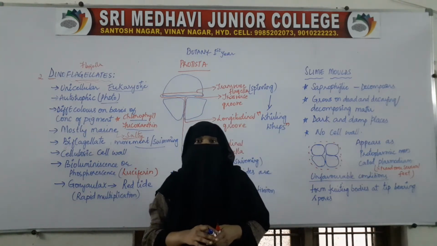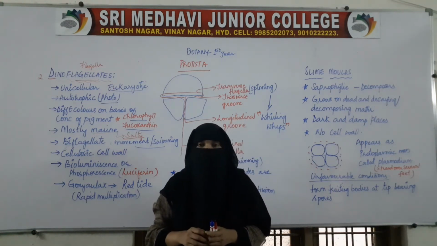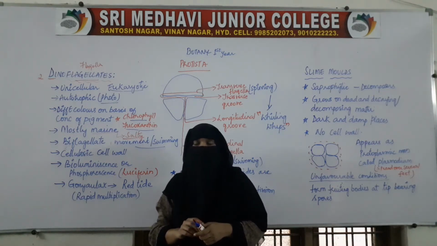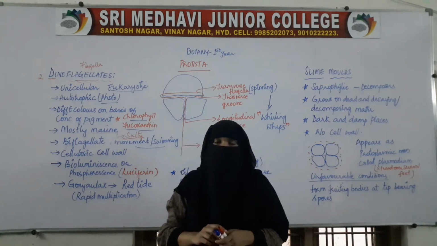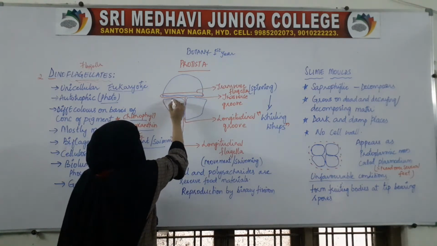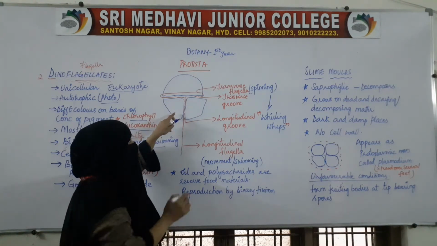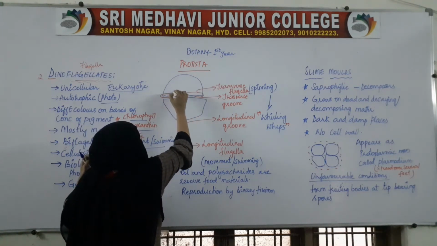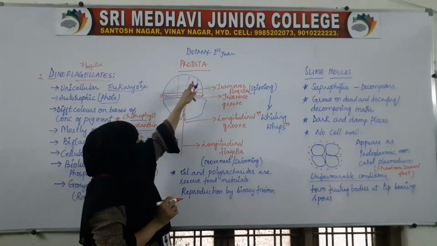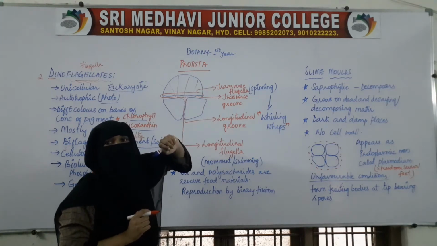And here in the dinoflagellates, the cell wall is present and the cell wall is made up of cellulose. Here on the outer surface, cellulosic plates will be present. This is the cell wall. So on this, cellulosic plates will be present. These plates are made up of cellulose.